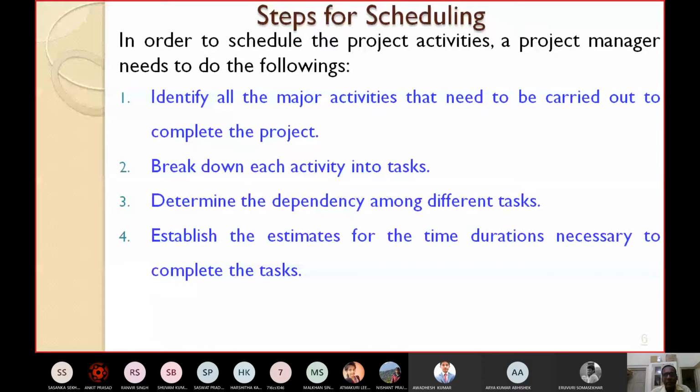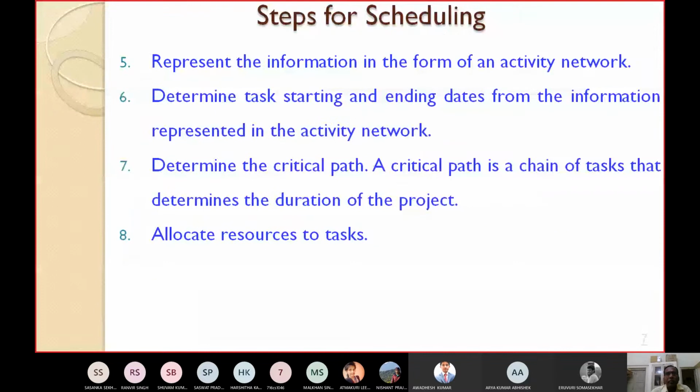Then establish the estimates for the time durations necessary to complete the tasks. Okay, then you have to establish the estimates for the time requirements which are necessary to complete the different tasks. Step 5 is to represent the information in the form of an activity network. This is very important. So all the tasks we have to represent in the form of an activity network.